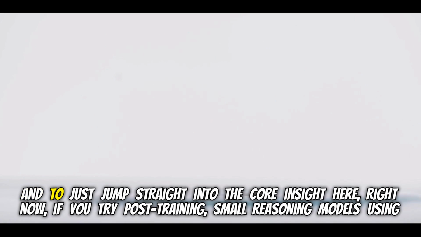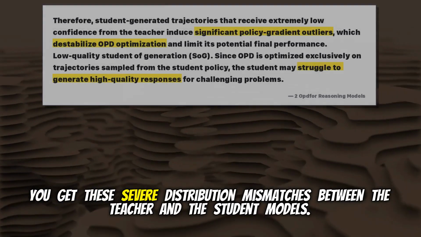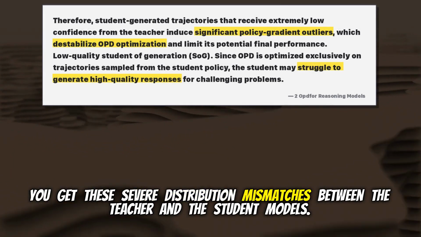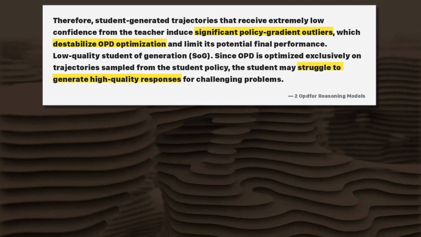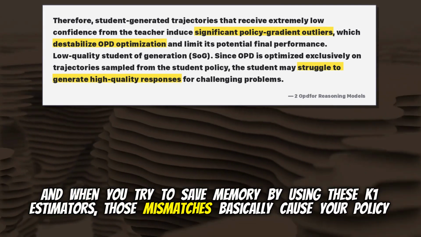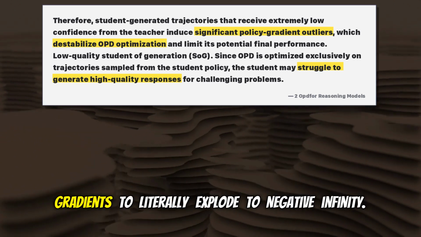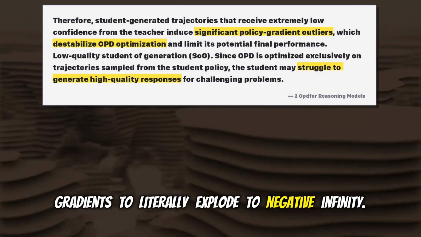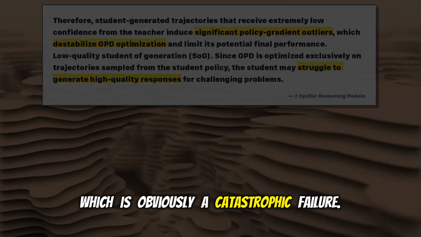It really is. And to just jump straight into the core insight here, right now, if you try post-training small reasoning models using on-policy distillation, it usually just, well, it crashes. Oh, completely. You get these severe distribution mismatches between the teacher and the student models. And when you try to save memory by using these K1 estimators, those mismatches basically cause your policy gradients to literally explode to negative infinity. Which is obviously a catastrophic failure.